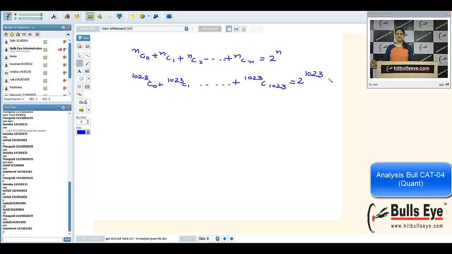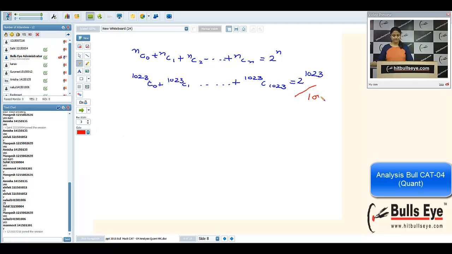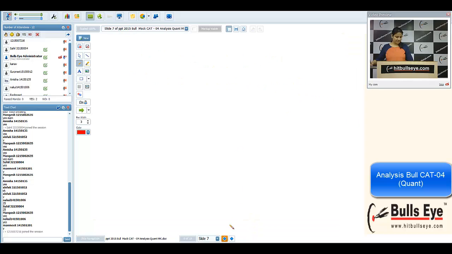Since Pascal triangle is a very important concept in permutation and combination, you should know how to write a Pascal triangle. What is the criteria to write this? Now, one thing I want to tell you. What was my question? We want to find the remainder when the whole thing is divided by 1000. I'm coming back to the question.